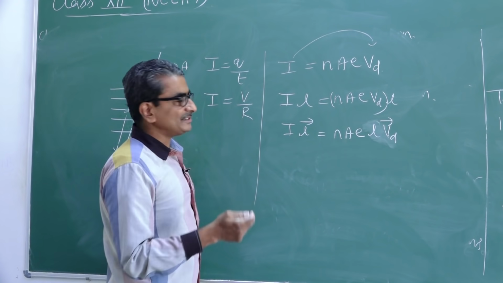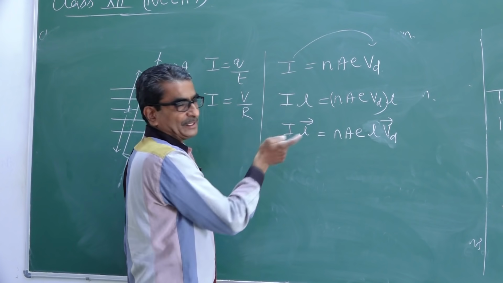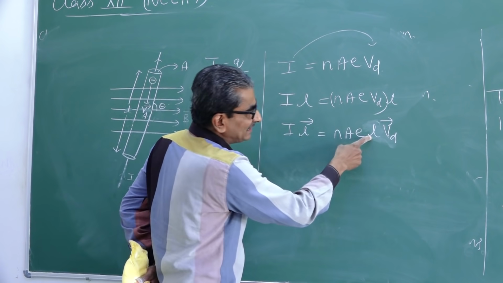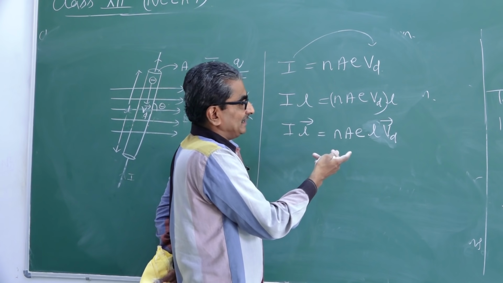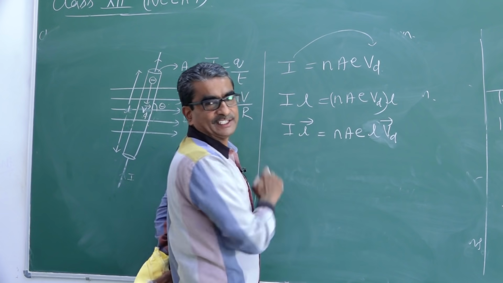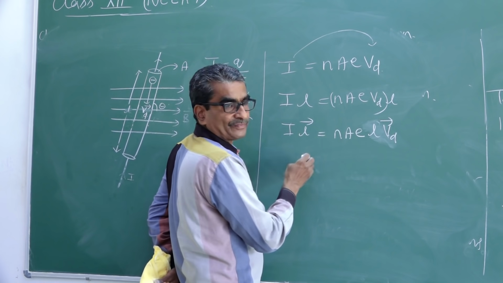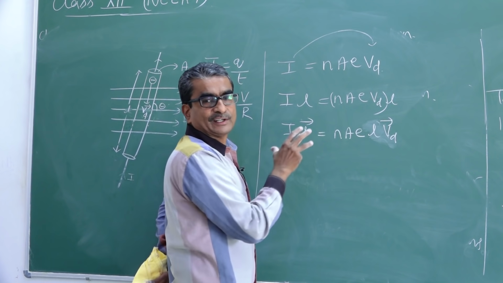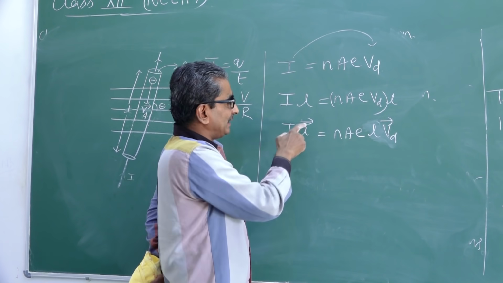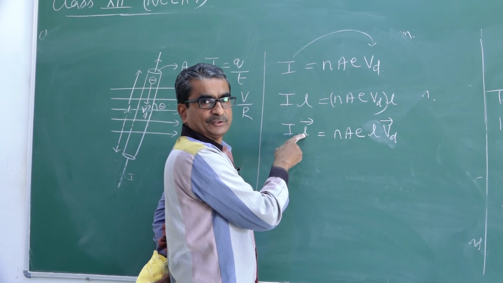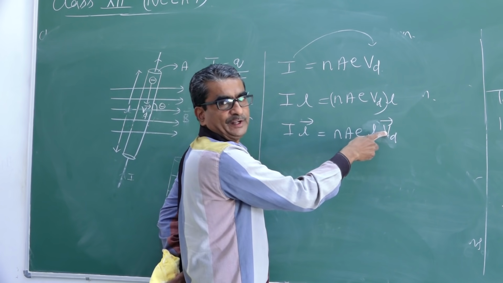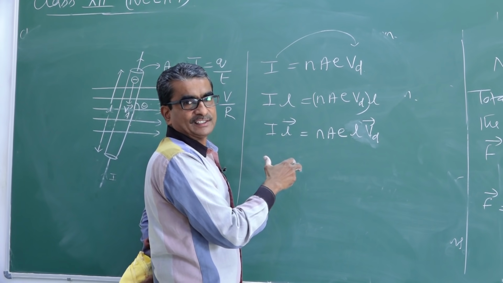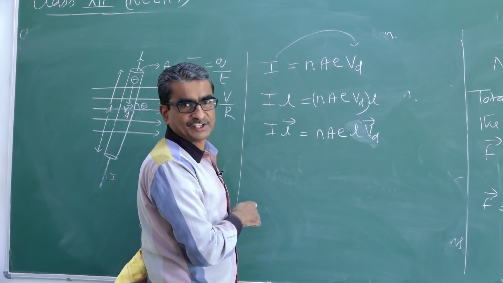Here I have represented L as a vector, whereas in this case I transfer that vector to velocity, because if a vector quantity is on the left hand side, a vector quantity must be on the right hand side. So here an arrow is put on L, and here an arrow is put on Vd, to represent it as a vector quantity.